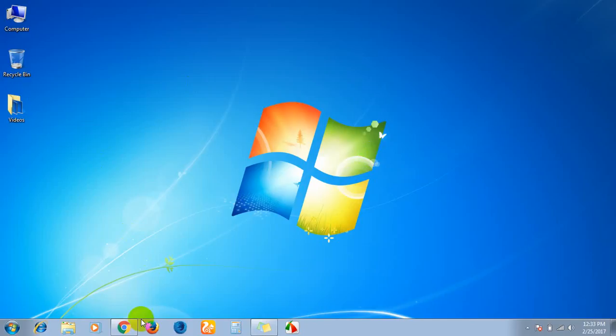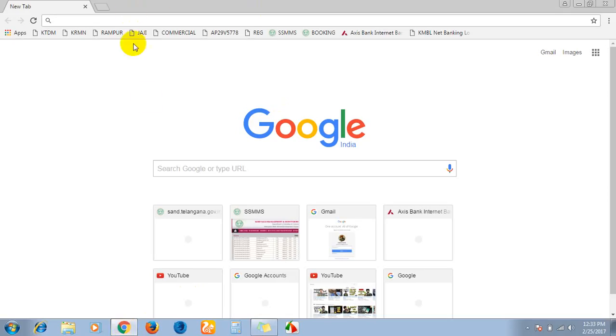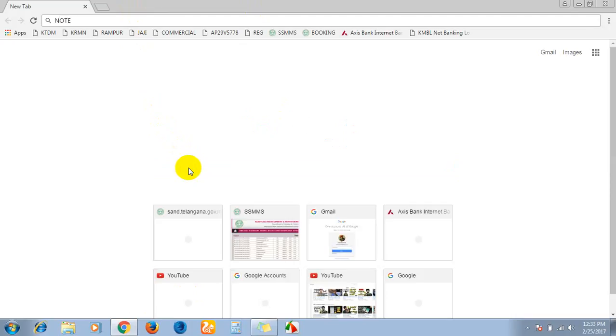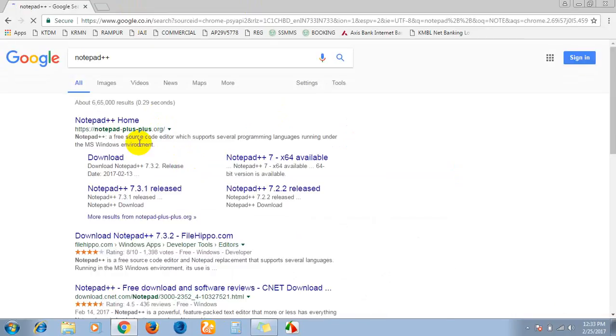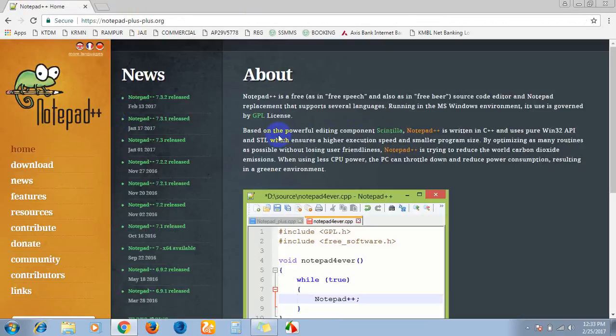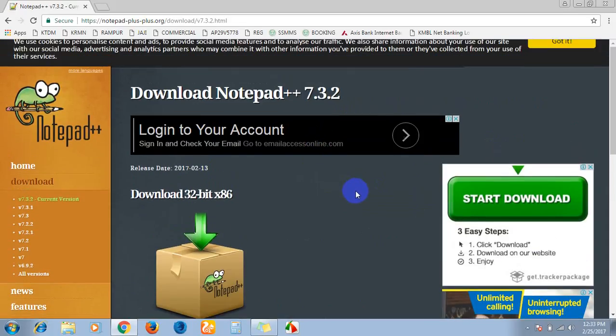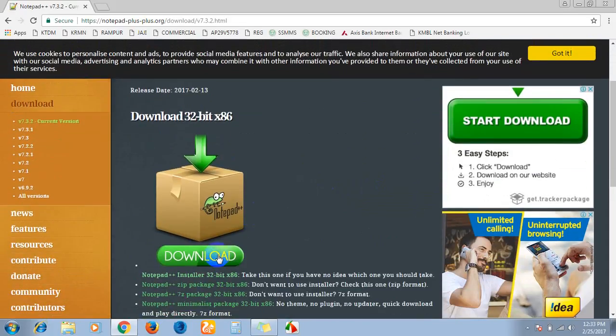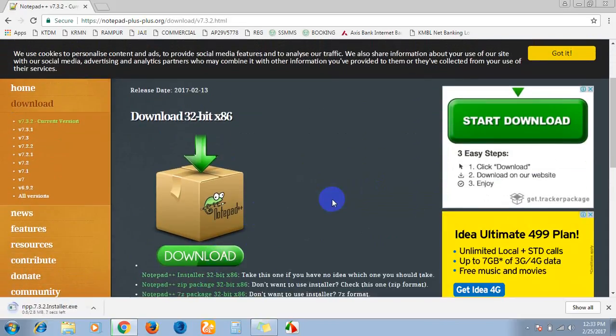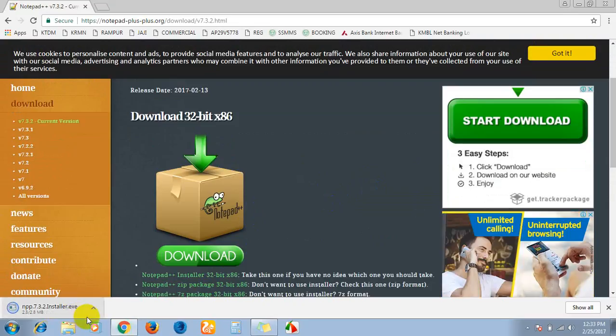First of all, go to the browser and just type Notepad++. See here, the Notepad++ home page is there. Just click on that and download. See here, it is downloading the Notepad++ exe file.